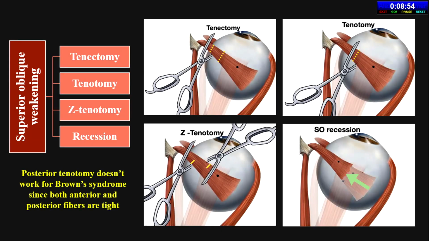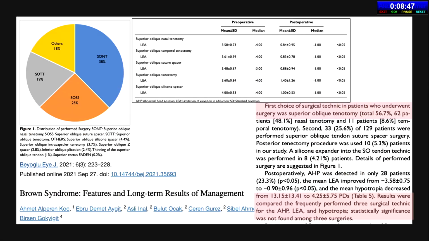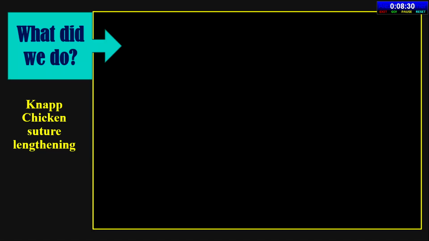Posterior tenectomy doesn't work for Brown's because both the anterior and the posterior fibers are tight, so we don't do PTSO. These are some of the articles which have been published, where many people have done superior oblique tenotomy, and most of them were nasal, and a few have done temporal also. Temporally the muscle is spread out, so prefer a nasal tenotomy.